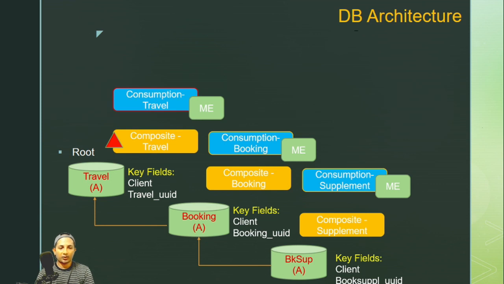But here, I told you there is a separation of duty. Some pieces the framework will take care of, some pieces I have to take care of. The framework will take care of the CRUD part: create, update, delete, because it's managed. But I'll take care of the actual travel ID number generation, or the booking ID number generation, or the booking supplement ID number generation. So all these IDs I'll generate.